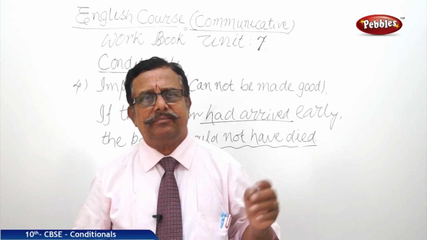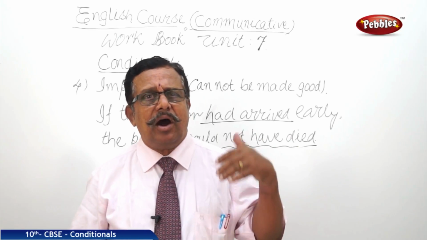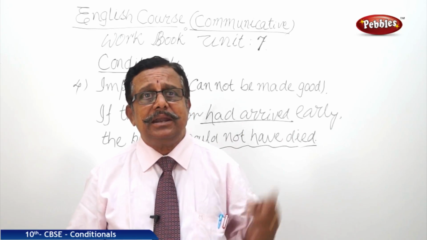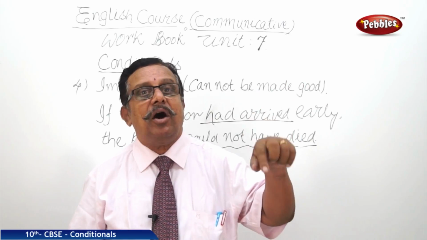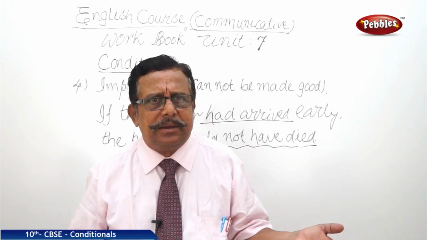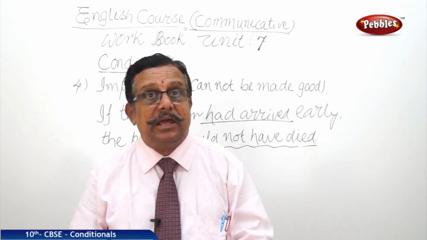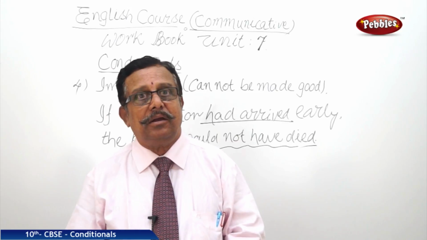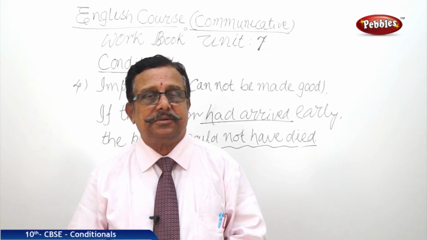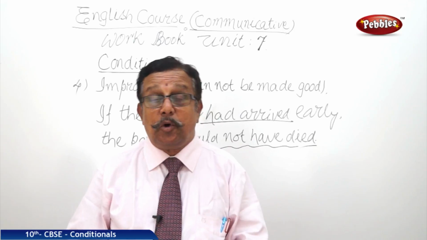He is weeping. He is crying. He wanted something, but he is not honest in his crying, in his weeping, in his wants. So I need not help him. So how to express that? Were he honest? Had he been honest? Had he spoken truth?